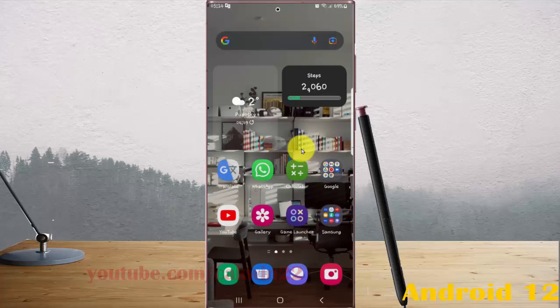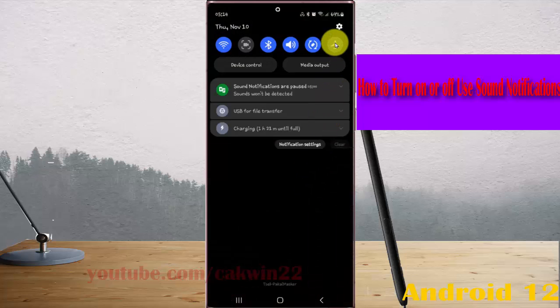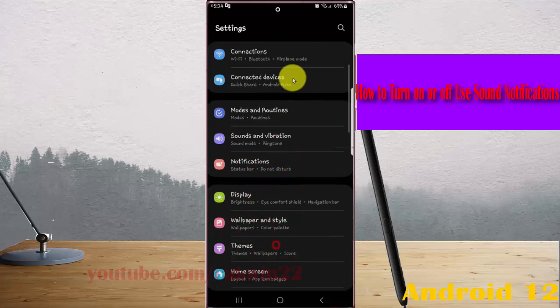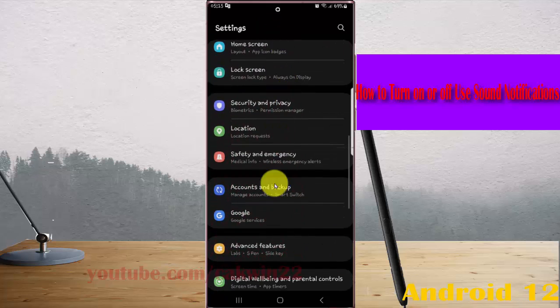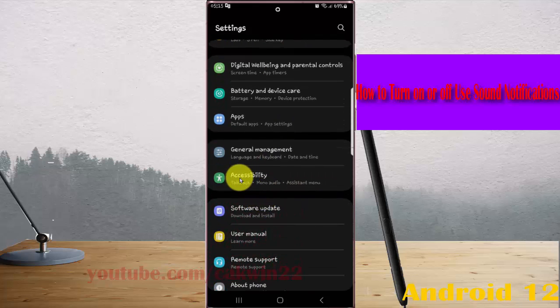To turn on or turn off sound notifications in Samsung Galaxy S22 Ultra. Open settings, swipe the notification panel, and then tap settings icon. Scroll to the settings screen, find accessibility, and then tap accessibility.